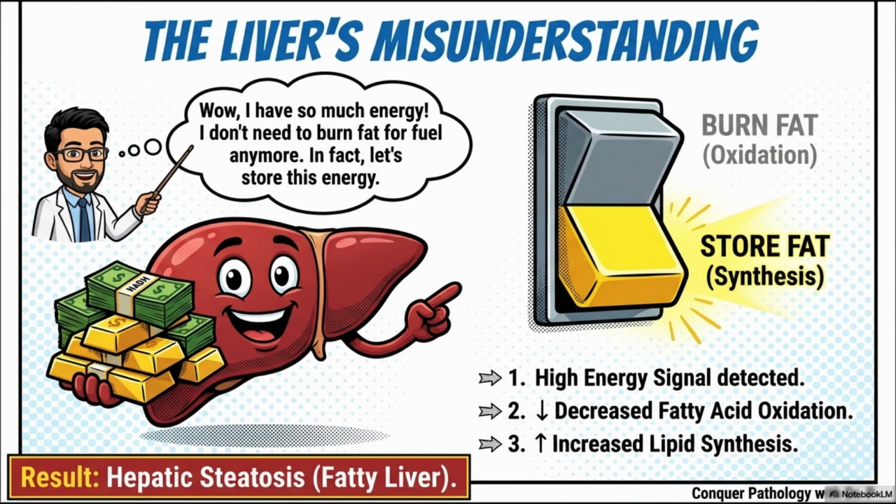Look at the liver in the slide. It's saying, wow, I have so much energy, I don't need to burn fat for fuel anymore. In fact, let's store this energy. Because the NADH levels are so high, the liver thinks it has just eaten a massive meal. So it shuts down its fat-burning furnaces.